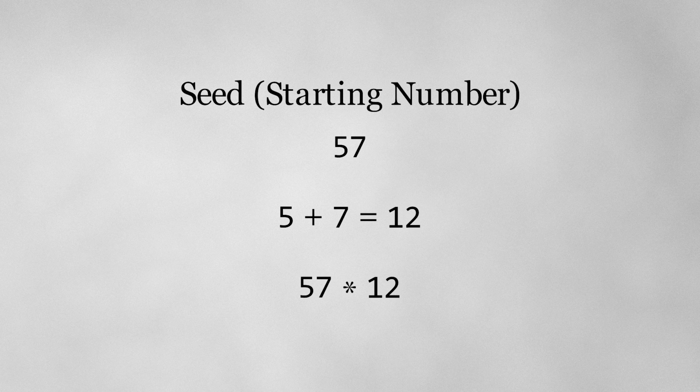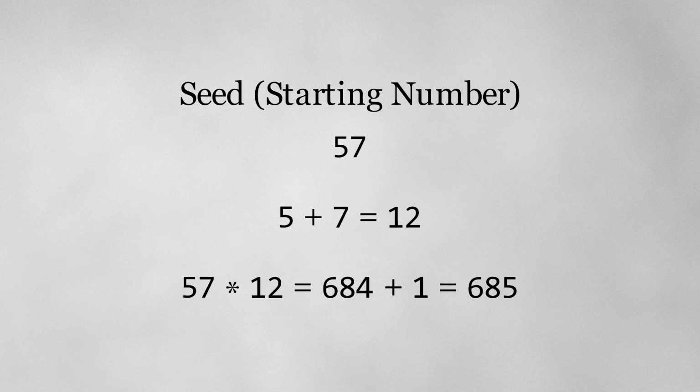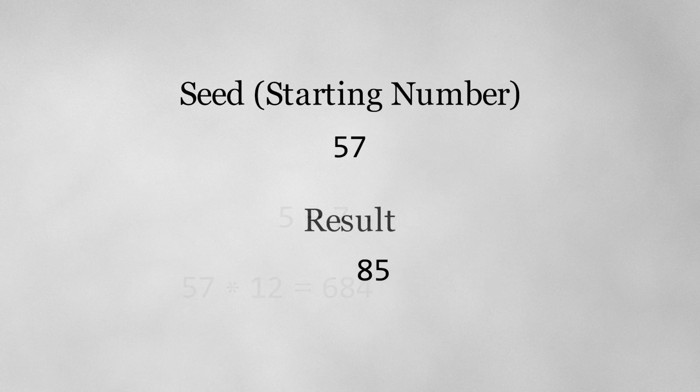Now let's multiply our original number, 57, by the sum 12. This produces a much larger number, 684. I will then add 1 to this result. Since we are only working with two-digit numbers, our output should be a two-digit number. The simple solution to this is just to chop off the third digit. This leaves us with 85, which is the final result of this transformation.